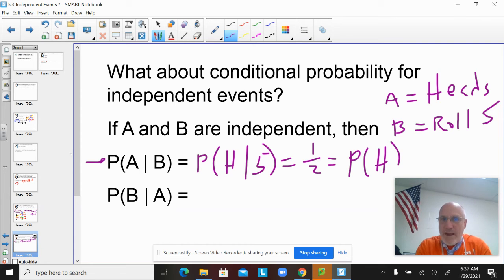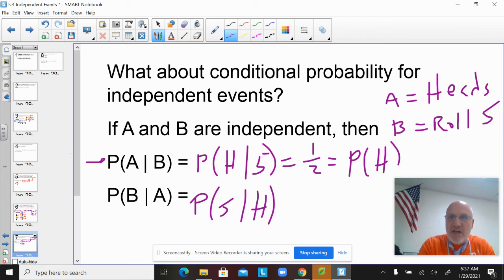And then what if I go backwards? What's the probability that I roll a 5 given the fact that I tossed heads on my coin? Well, who cares if I tossed heads on my coin? That doesn't change the probability. That's still just 1/6. So the conclusion is if they're independent, the temptation here is to forget the formula, which says the probability of A given B equals the overlap over the second one. That formula is correct. And if you're not sure they're independent, you better use that formula. But if they are independent, then the thing that you're given doesn't matter.